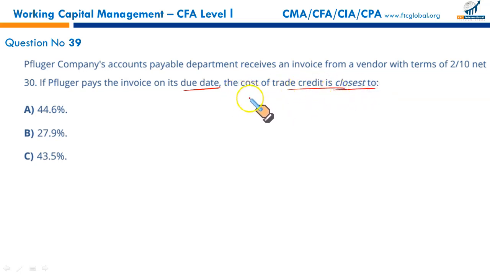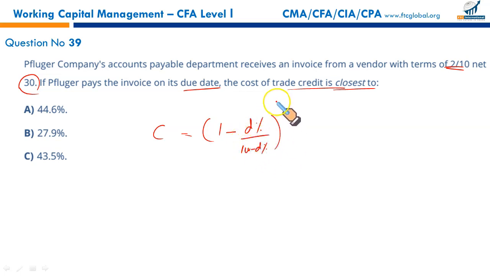Since you have given up the discount, you paid the amount on the due date, not within the discount period. So there is a cost of not taking the discount. The cost of not taking the discount is calculated using this formula: (1 + discount percentage / (100 - discount percentage)) raised to the power 365, or the days in year to be considered, divided by the payment period minus discount period, minus 1. If you simplify all of these numbers, you should get